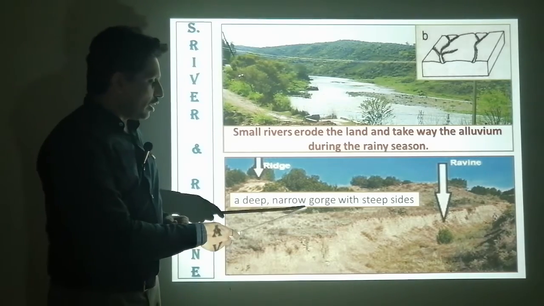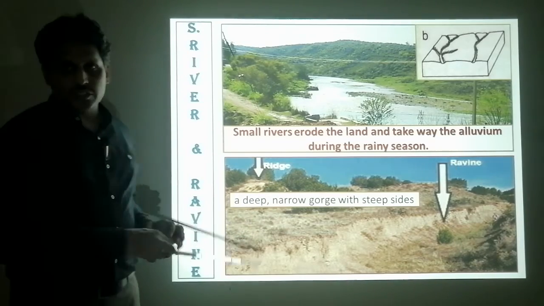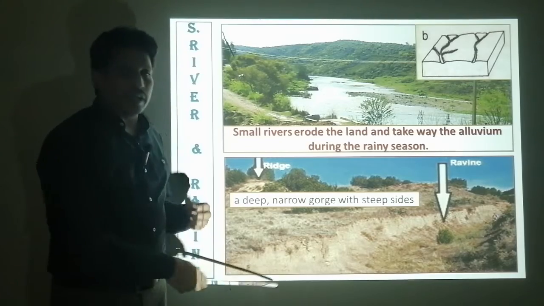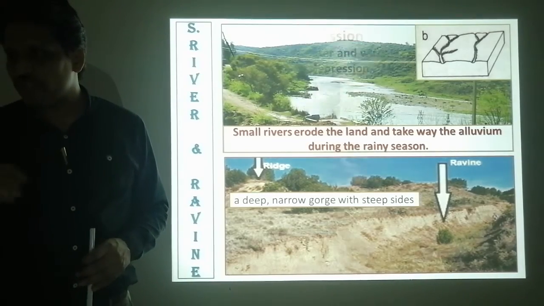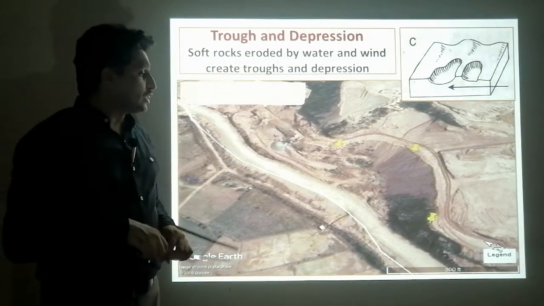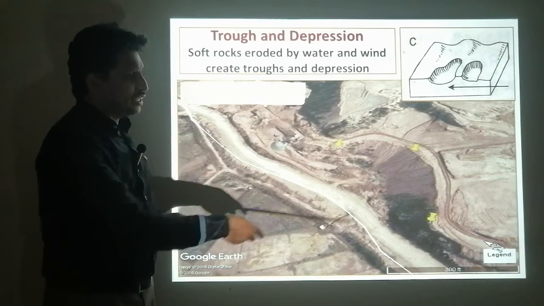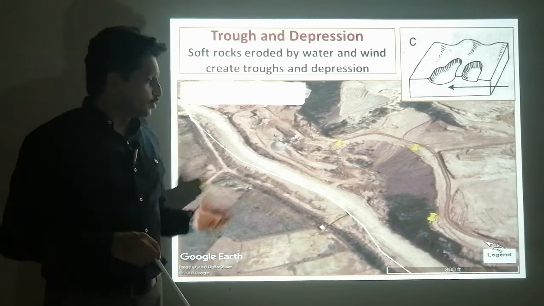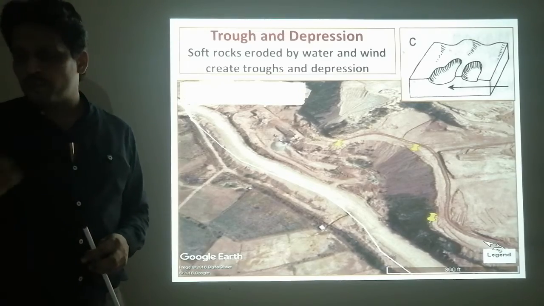A narrow gorge with steep sides is called a ravine. This is a landform, a landscape feature or topographical feature. Troughs and depressions, we have discussed, are formed by the wind and water. This photograph is of Potwar Plateau.